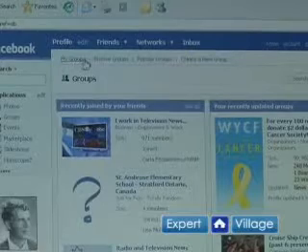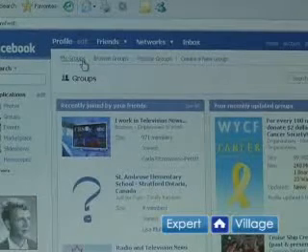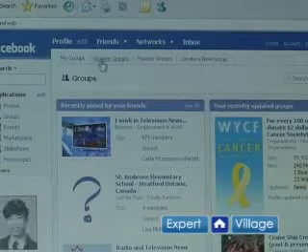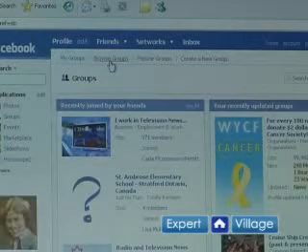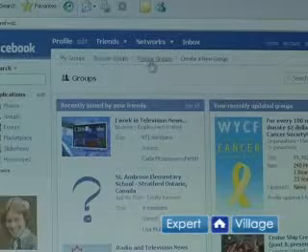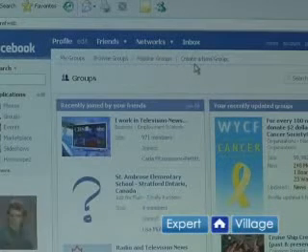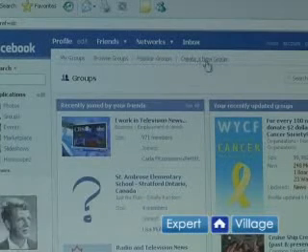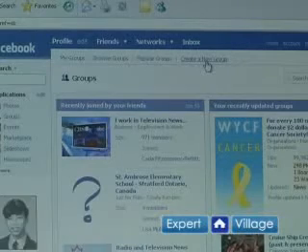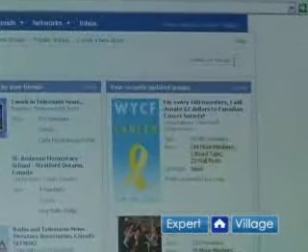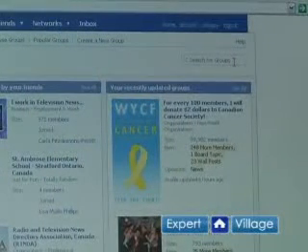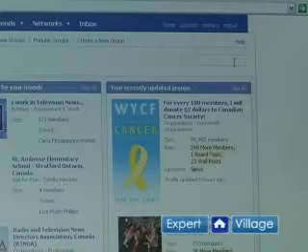My Groups, of course, is going to give you a listing of all of the groups that you are a part of. Whether you want to get out of that group, it will allow you to do that as well. You can browse other groups. You can see very popular groups. Of course, popular groups will have a lot of people in it, or you yourself can create a new group and invite new people. One final thing on the page is, let's say you want to search for a group. Of course, you would do that to the right of your screen and just type in a search item.